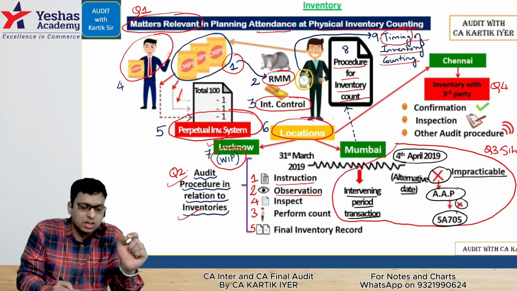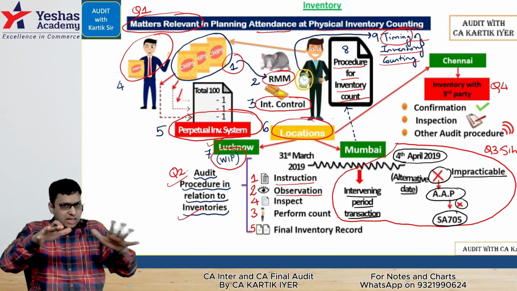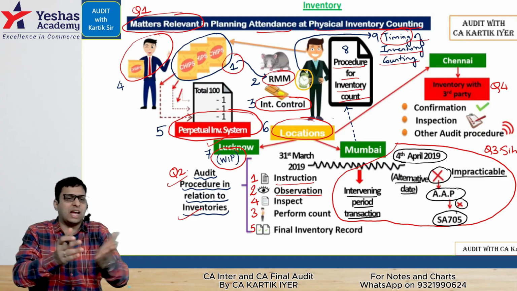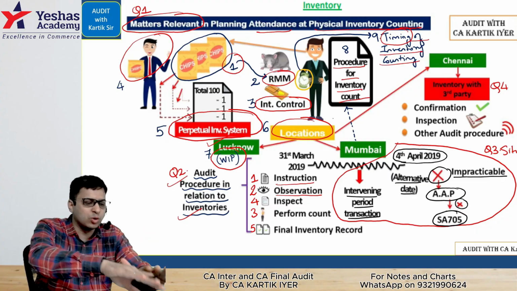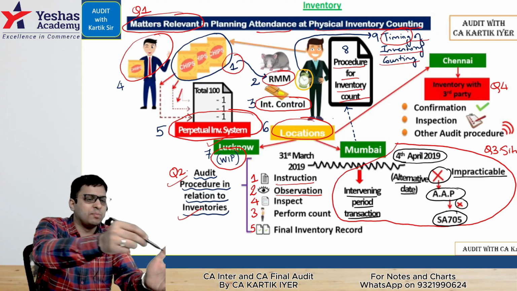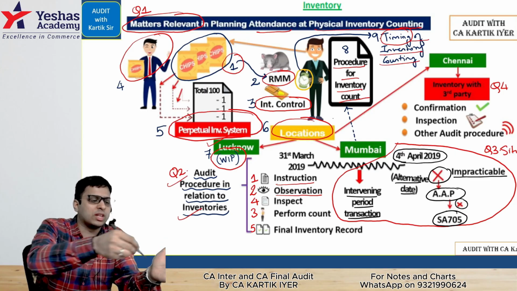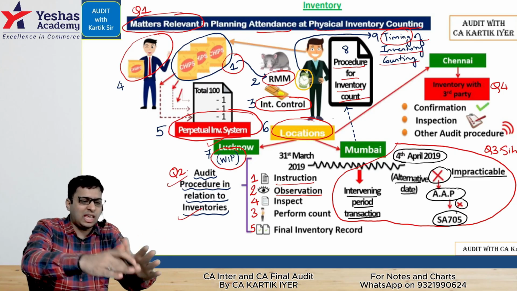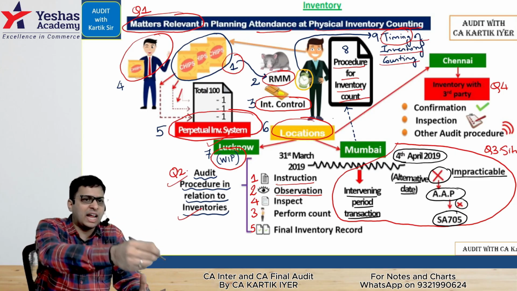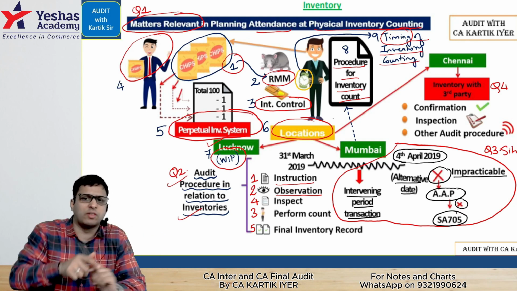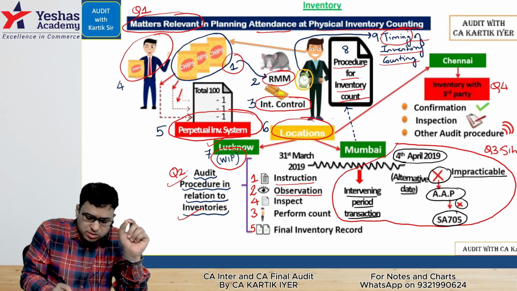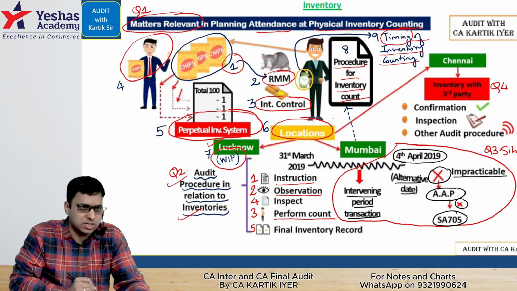We do observation. Then I come and sit here on my place and I ask the various staff members to get few random boxes. I ask them to show the box and see whether the number of inventory in a box is what the management had told. Let's say they had told that each box will contain 100 small iPhone boxes. I will check whether 100 boxes of iPhone are there or not. I'm performing count procedures.